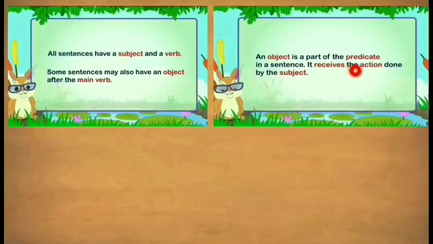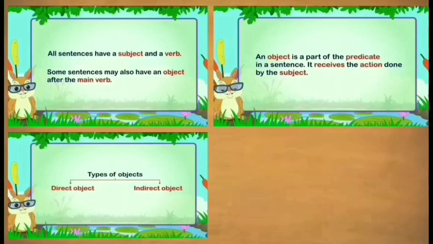It receives the action done by the subject. So here, which action is done by the subject, that action he receives. That is called an object. It consists of a noun, pronoun or noun phrase.